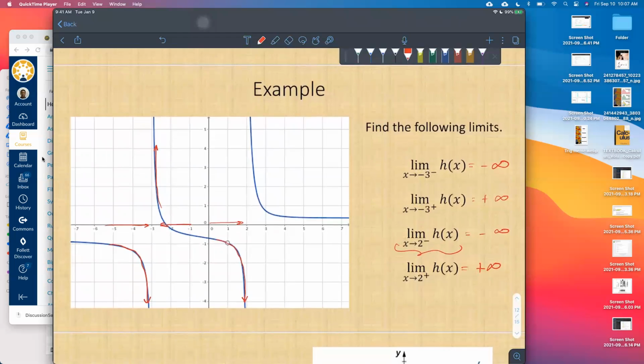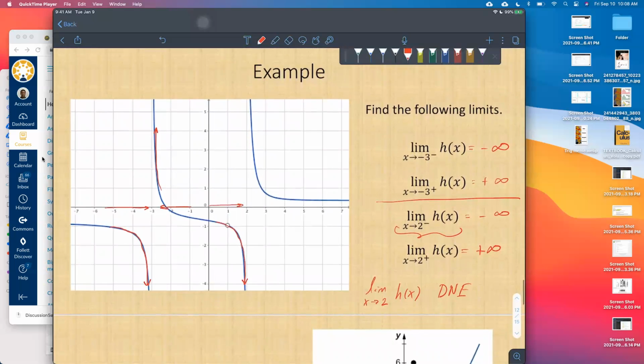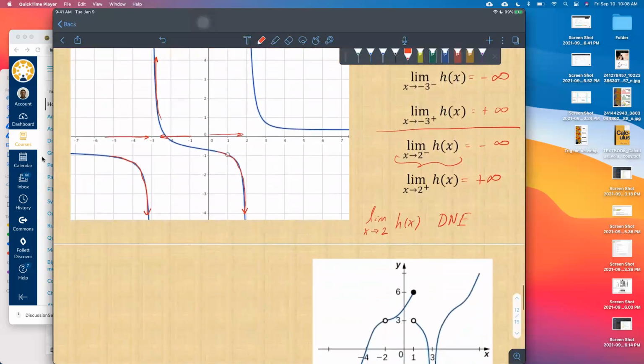All right, so for either one of these two limits, the limit as x approaches, let's say, 2 of this function, h of x, we would say in this case, does not exist. Okay, hopefully that's not too bad. We're going to come back to this idea quite a bit throughout this class.